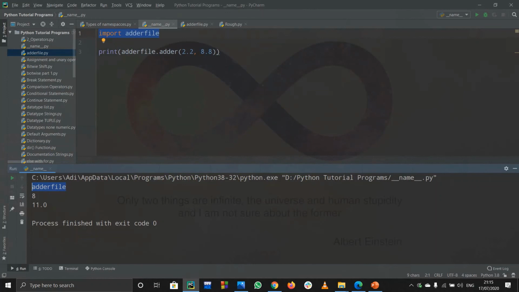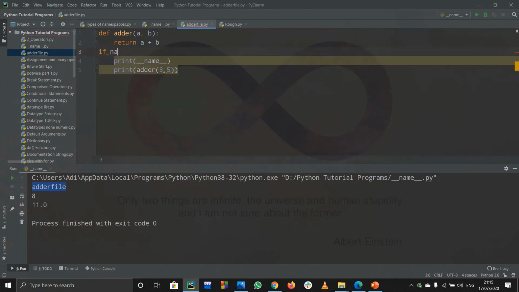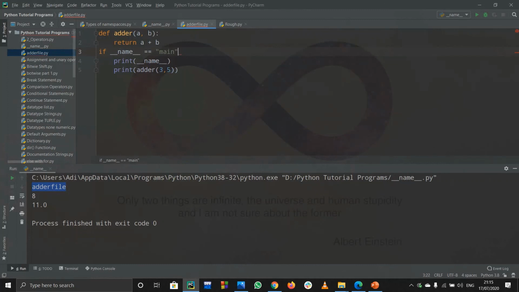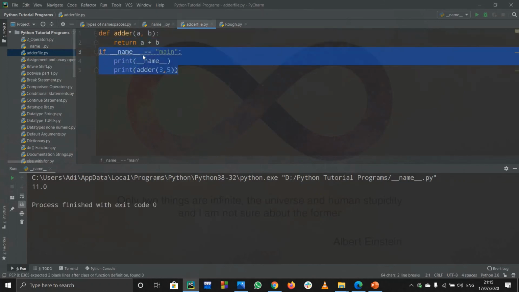So this is the name, and obviously this name is not equals to main. So if this name is not equals to main, then these two lines will be executed. But if I write the statement that I wrote before, if __name__ equals to __main__, then only these two statements will work. So obviously when I call this module, the module will be the adder file. That's why this time only this line of code will work, and these two lines will not work, because the name of the module when we imported is not main now.